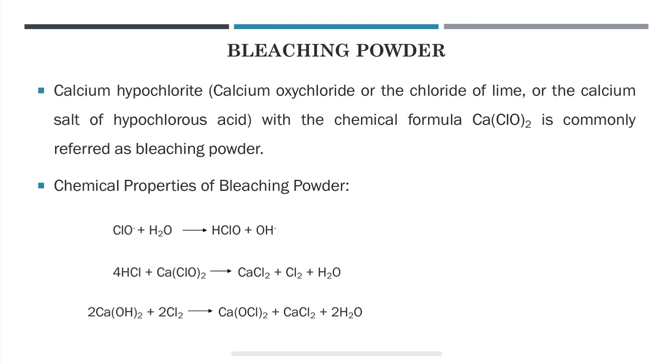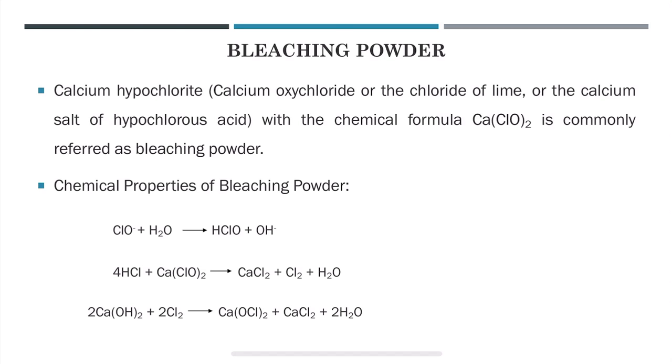So the chemical name of bleaching powder is calcium hypochlorite, or calcium oxychloride, or the chloride of lime, or the calcium salt of hypochlorous acid, and it has a chemical formula of Ca(ClO)2 and is commonly referred to as bleaching powder.